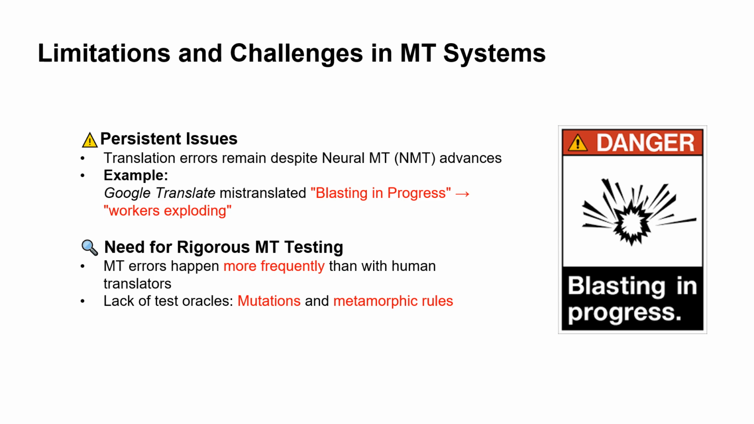Additionally, machine translation errors are more frequent than those found in human translations, potentially resulting in serious consequences. To address this issue, existing studies have highlighted the necessity for rigorous testing of machine translation systems. These studies employ input mutations and metamorphic rules to evaluate system consistency and robustness, aiming to enhance translation quality.